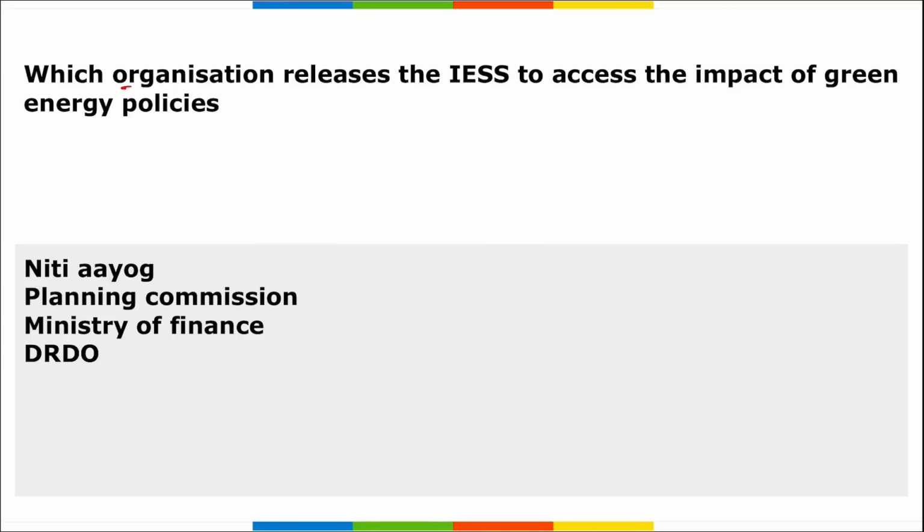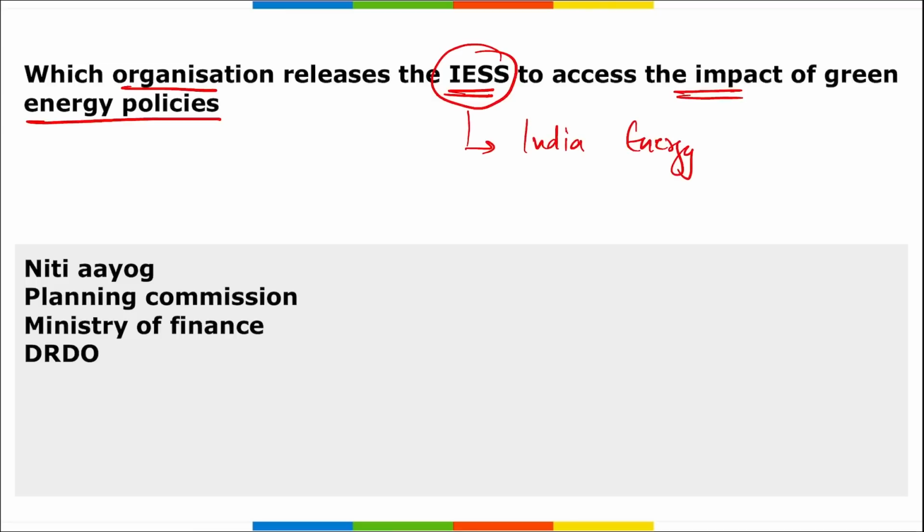Next, which organization releases the IESS to assess the impact of green energy policies? Which organization has released this IESS? What does this IESS stand for? India Energy Security Scenarios 2047. Correct? This is the name of a report, you can say,